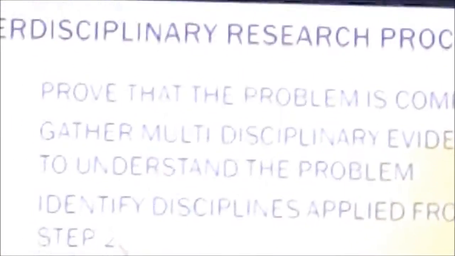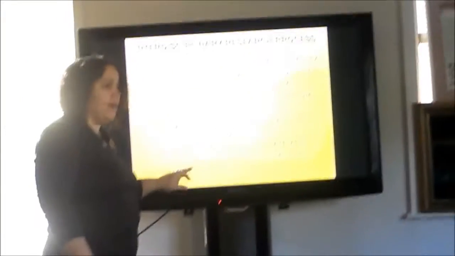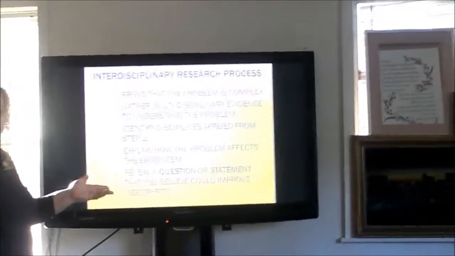And then the last thing, after we explain how the problem affects our legal services and our social services and things like that, part of the exosystem, is to reveal a question or a statement that you believe could improve the mesosystem. So when we look back, the mesosystem is the interaction between the two groups, the larger group and the smaller group. So can we think of a question or a statement that we believe can improve the interaction between the larger and smaller groups?